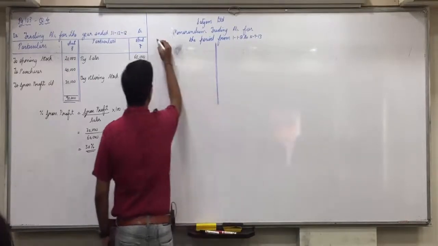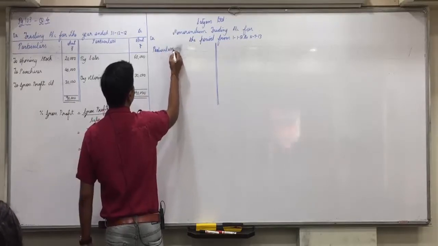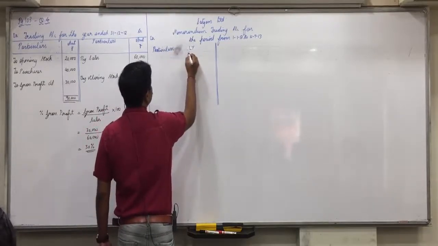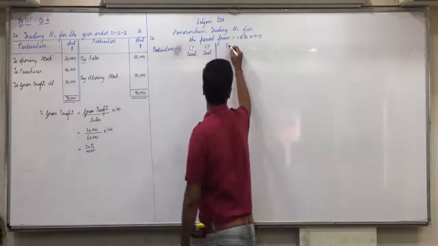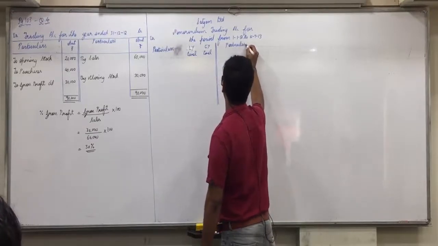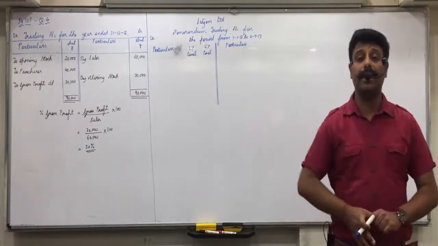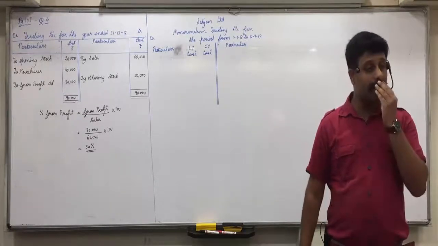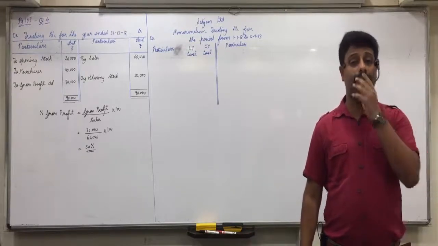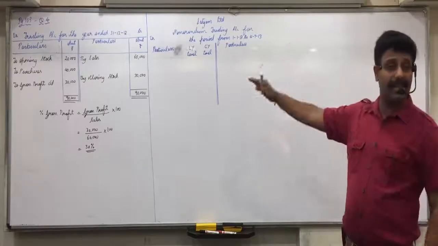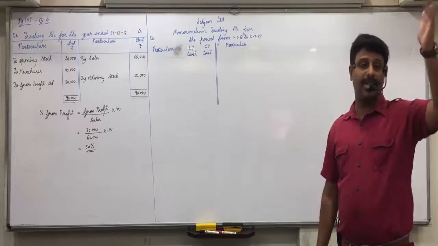Now, this trading account will come with two columns. Be attentive, everyone. One is last year level, the other is current year level. And when do we have to do this? In the last paragraph, you can see purchase price in the current year has risen by 10%, and selling price in the current year has risen by 5%. When that kind of information is given, then you have to make this memorandum with two columns, last year level and current year level. Did everyone understand this? It may rise also and it may fall also.